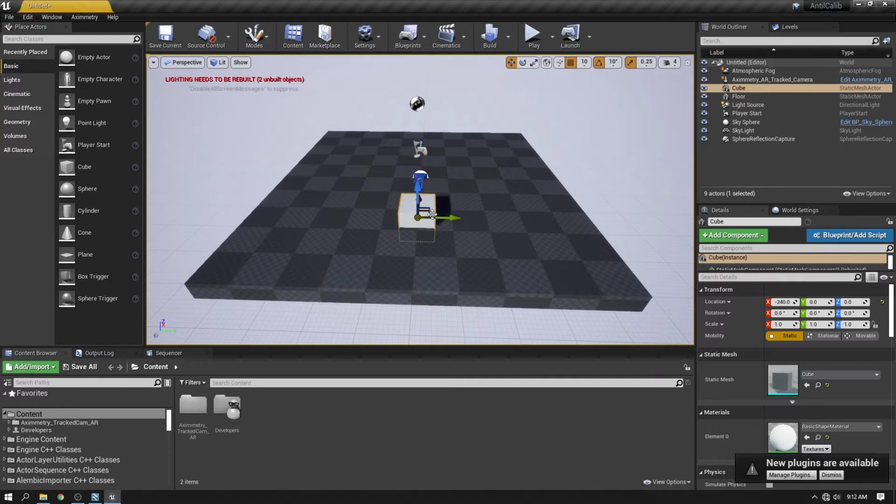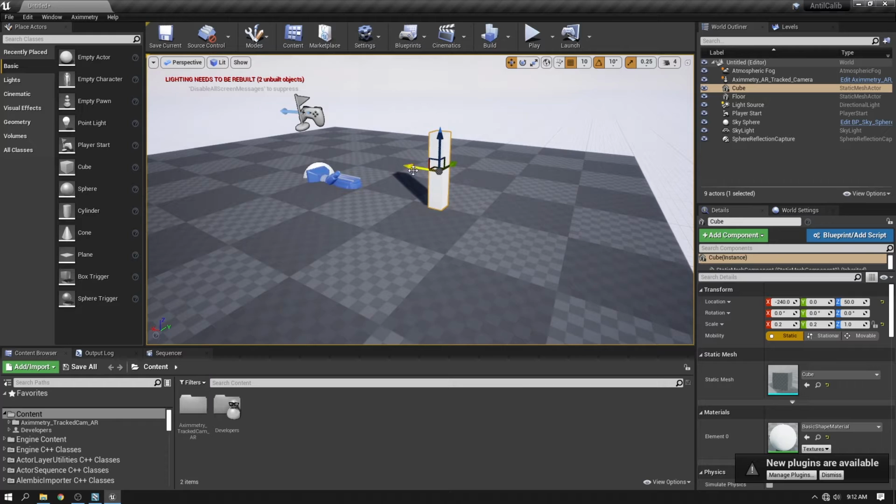And then I create a virtual pole, just resize it so our virtual pole will approximately match the real pole size. Let's assume that one unit in Unreal is 1 meter in the real world.